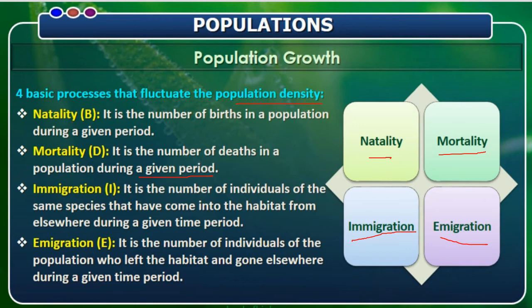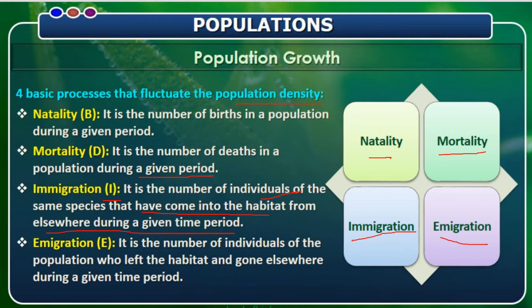So immigration is represented as I. It is the number of individuals of the same species that have come into the habitat from elsewhere during a given period of time. So at that particular period, the population might be more because they have come from somewhere else and settled in our habitat. Suddenly, our population rate increases.